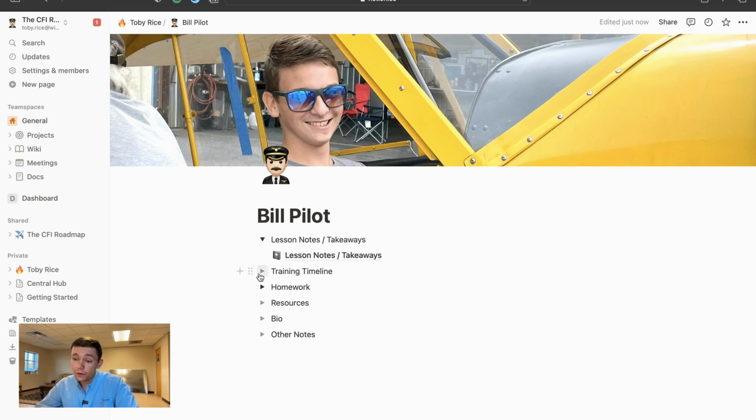If you go back here, you'll see training timeline. Now it's empty right now, but this is where you can put in the timeline for your client's training, such as what phase they are currently in. If you have a syllabus that you made, you can copy and paste it into there to keep it all organized in one nice page.